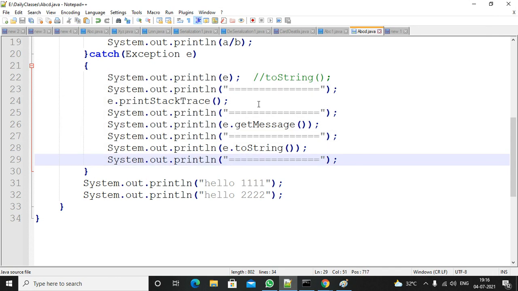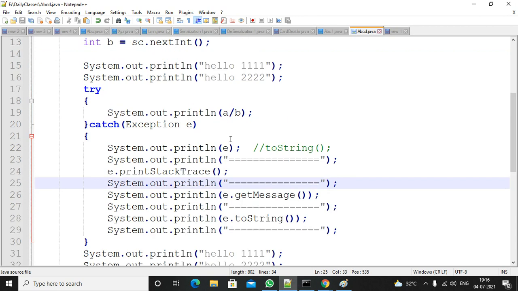In real time scenarios, if applications are running and there is an exception, they will maintain log files. If there is an exception, it will log the details. For that, you use the logger concept. The logger concept is there.